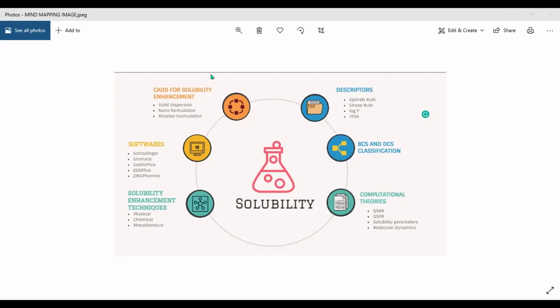Then how we can use CADD for solubility enhancement through solid dispersion, nanoformulation, and micellar formulation. And then what are the different softwares that we can use for solubility enhancement? That would be Schrodinger, GROMACS, GastroPlus, DDDPlus, and ZINC Pharmer. Then what are the solubility enhancement techniques through physical, chemical, and miscellaneous methods? We can use these methods to enhance the solubility of our drug.